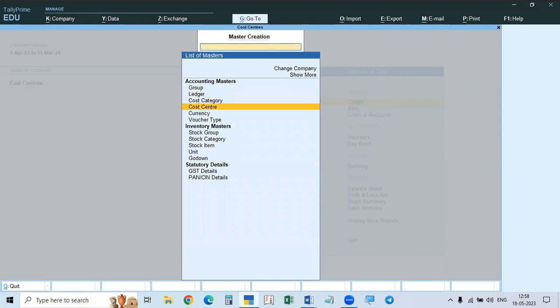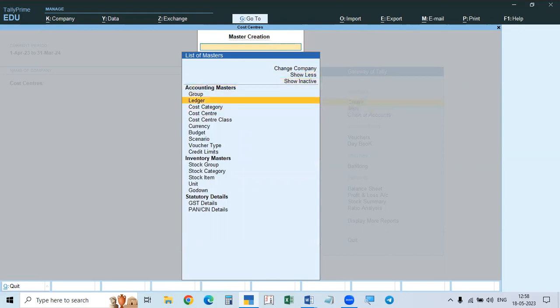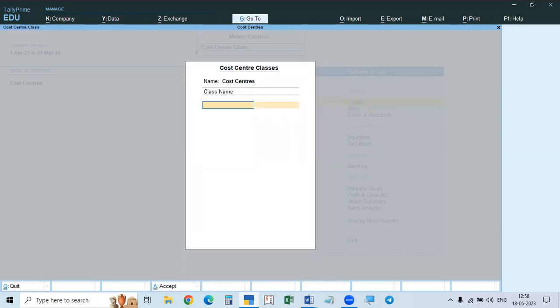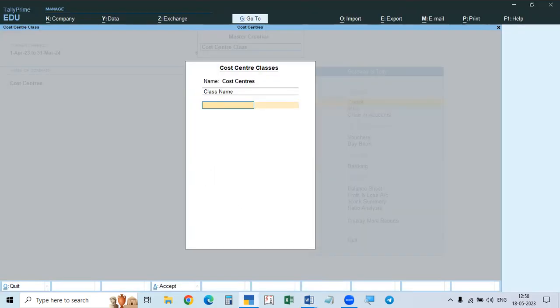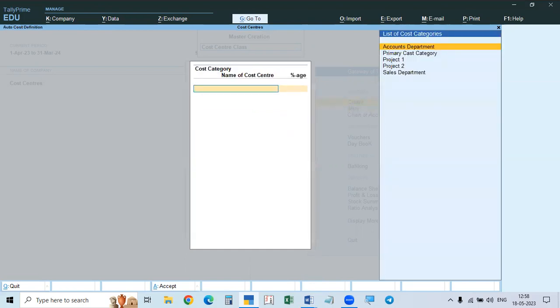Primary cost category, cost category, cost center class: you have to take it here. It is deleted. Now you go to this one. And what is the cost center class? Advertisement charges or expenses is the class. Under the class, what is the category?